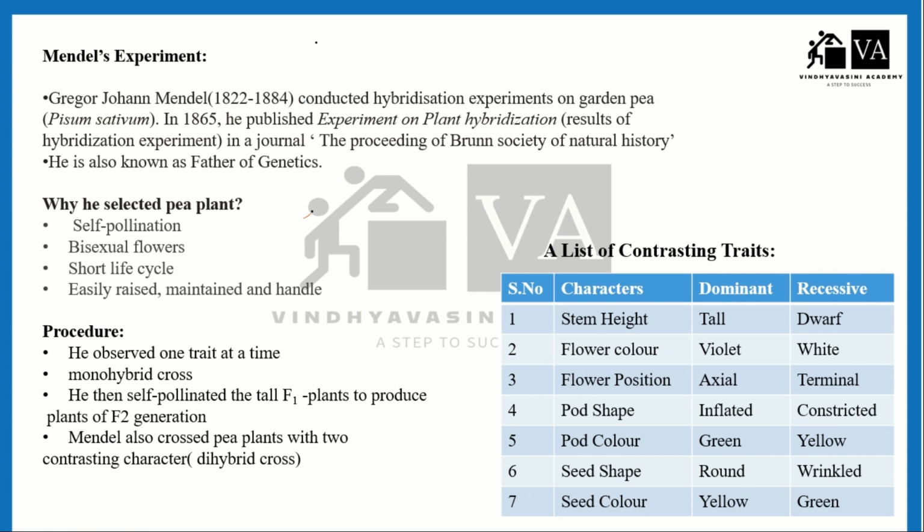In this lecture, we will learn about Mendel's experiment and his law. Mendel conducted hybridization experiments on the garden pea plant. The scientific name for the garden pea is Pisum sativum. In 1865, he published the results of his hybridization experiment in a journal named The Proceedings of the Royal Society of Natural History. The title of his paper was "Experiment on Plant Hybridization".